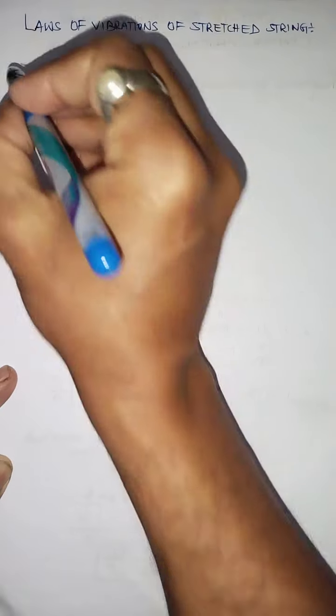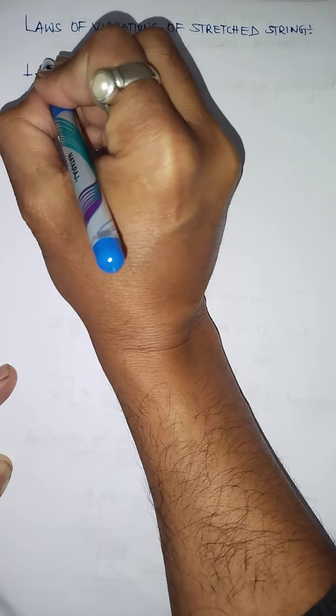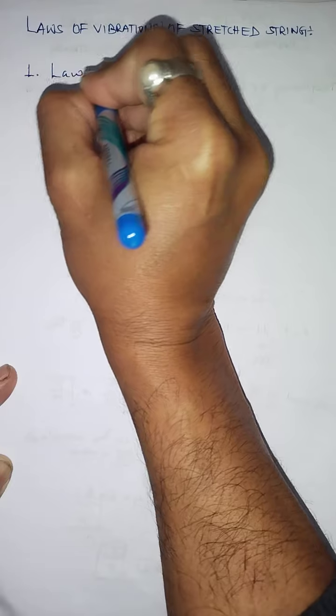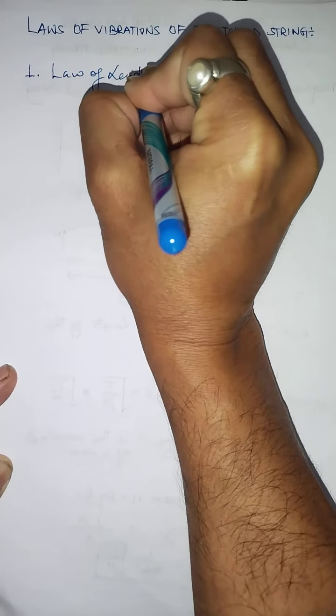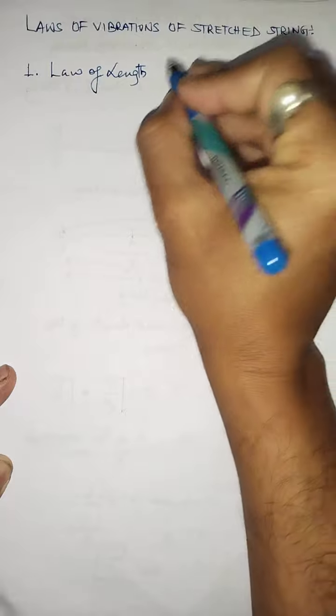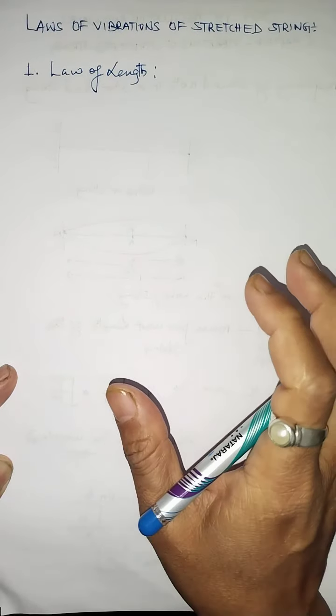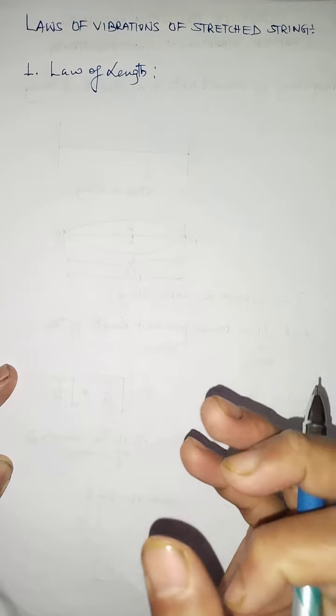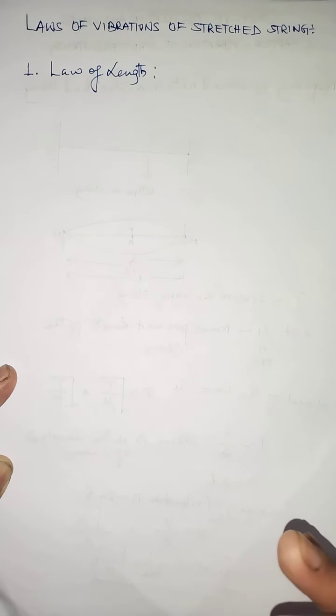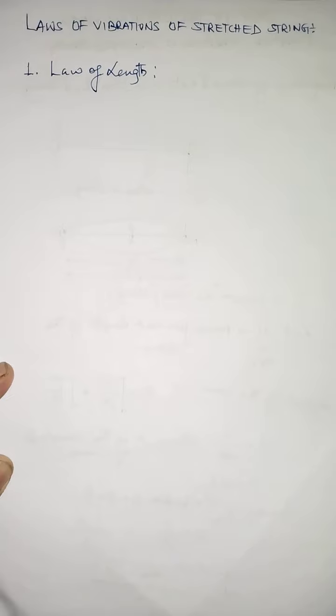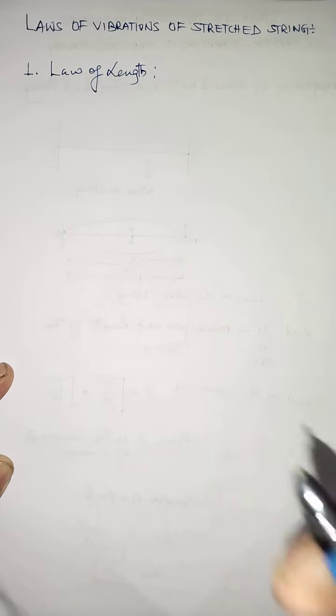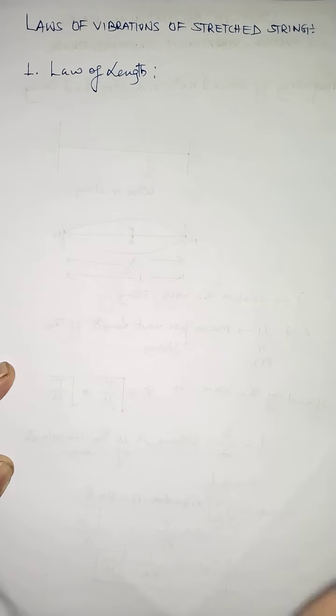That's why there are basically three laws of vibration of stretched string. Number one law is the law of length. Now the law of length says that for a given string, or we can take a wire, under a given tension, the frequency of the vibration of the string varies inversely as its length. And this length is also called vibrating length.